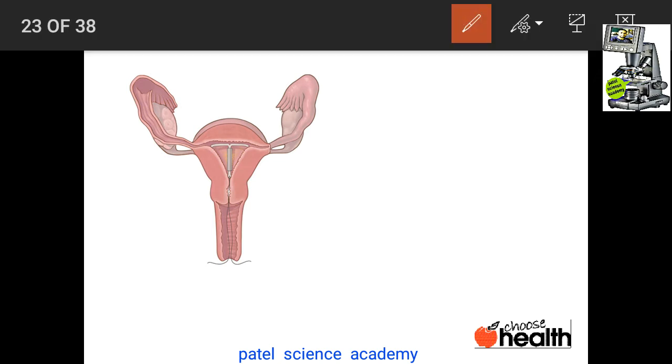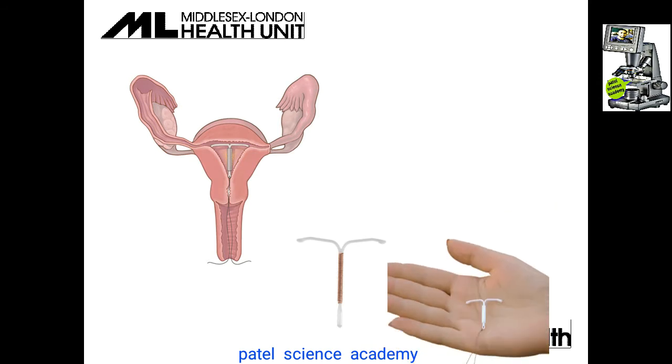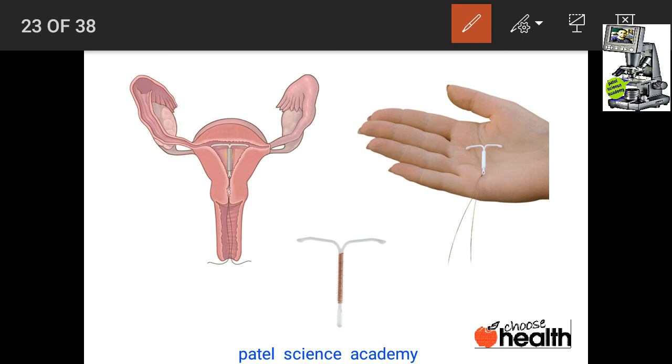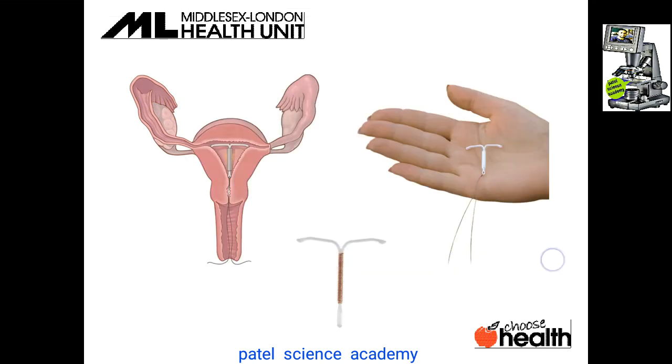Just look at this structure. This is the female reproductive system, this is the uterus, and in this uterus you can see this copper T is inserted in the body of the female. You just see this is that copper T. It is T shaped, and it can be used to prevent the pregnancy. It is inserted in the body of the female from here, and it has a 99.8% effective rate. This is about that copper T.